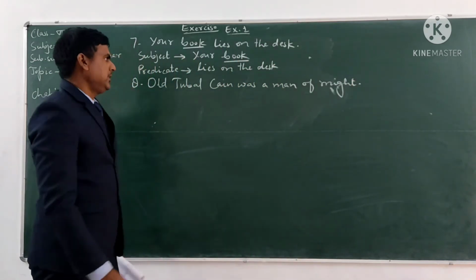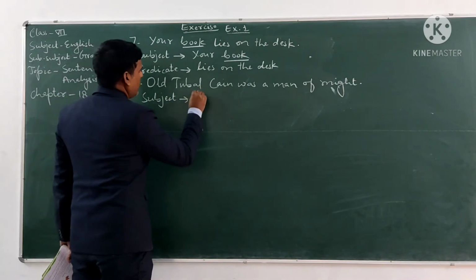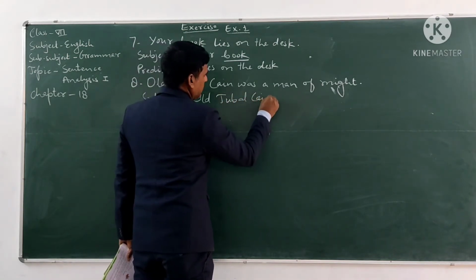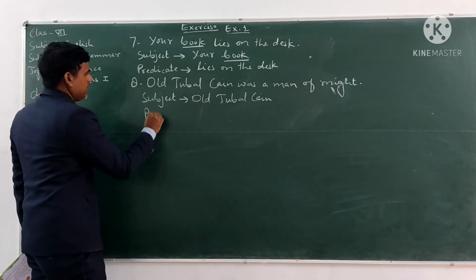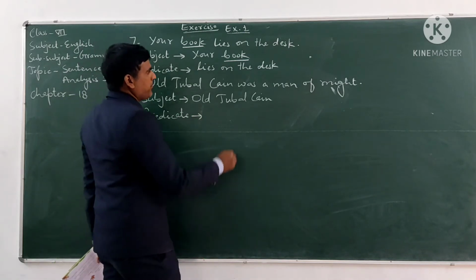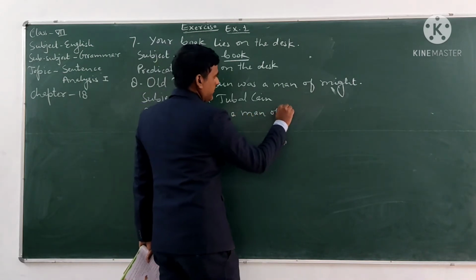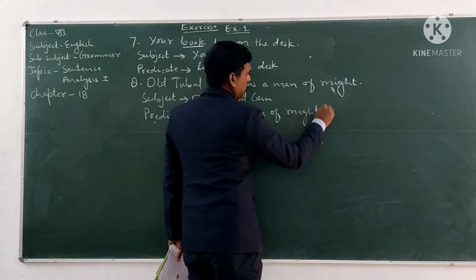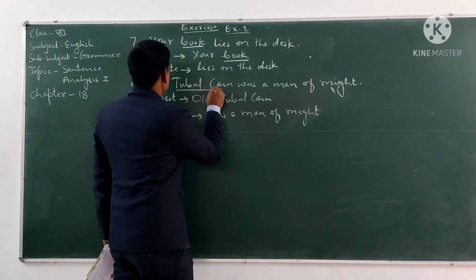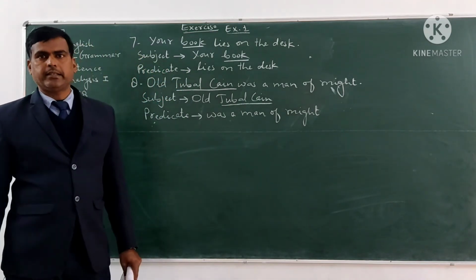In this sentence, the subject is old Tubal-Cain, and the predicate is was a man of might. And the subject word is Tubal-Cain. Tubal-Cain is the subject word in this sentence.